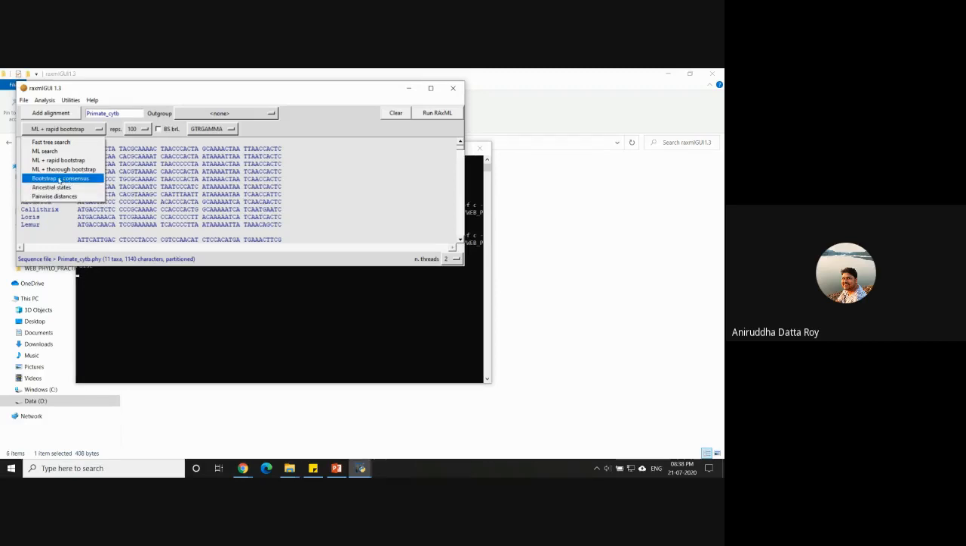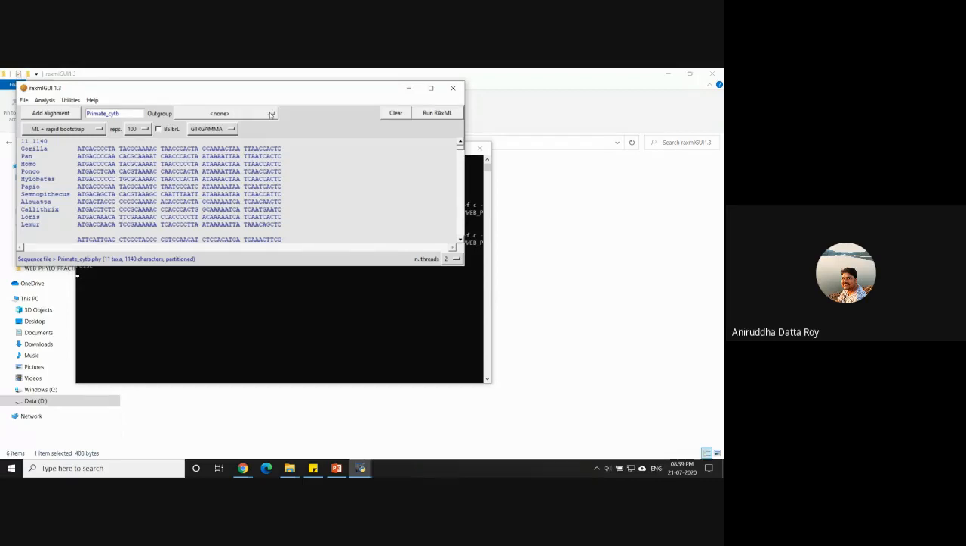Okay, there are a bunch of other options that you would rarely use, such as bootstrap, consensus, ancestral state, and pairwise distances, which you can also do in MEGA. So I'm not going to talk about that. I am just going to choose the default, which is ML plus rapid bootstrap. I'm just going to click outside.